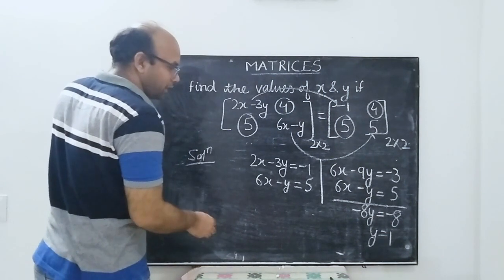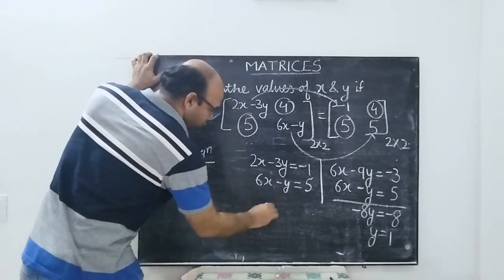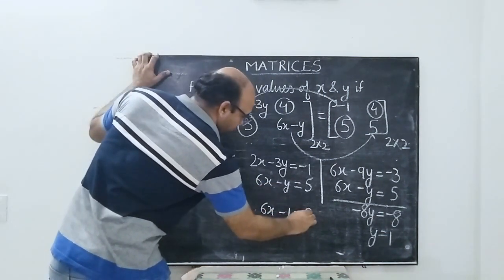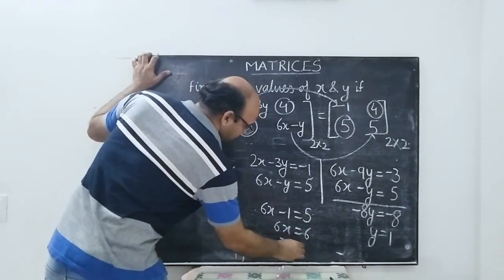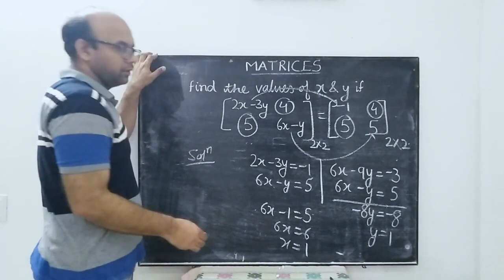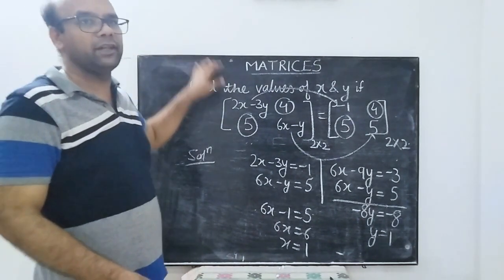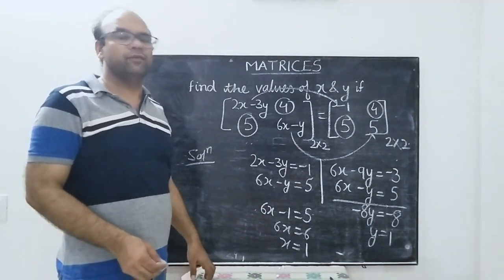If you substitute this value of y in this equation, you have 6x minus 1 equal to 5 or 6x equal to 6 or x equal to 1. So we are able to obtain the values of x and y.